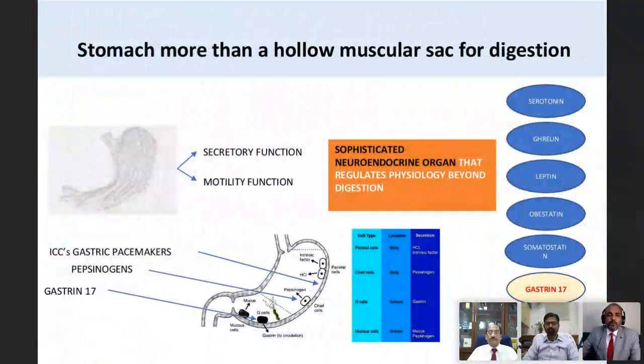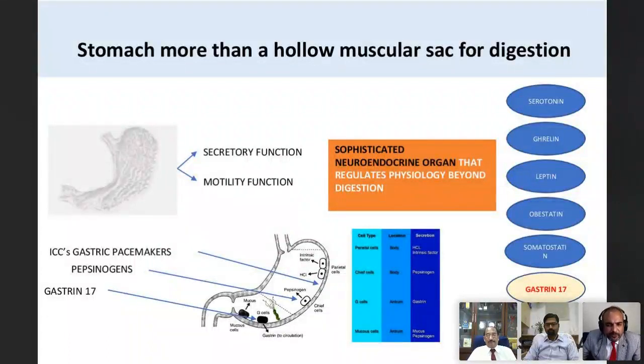So stomach, as we know, traditionally is known to be a hollow muscular sac with its primary function or capability being digestion, which is enabled by two important functions, which is a secretory function and, because of inherent characteristic, which is known as motility. But stomach is much more than a simple organ for digestion. It is in fact a highly sophisticated neuroendocrine organ with its functions and physiology that go beyond digestion and impact even systemic conditions.